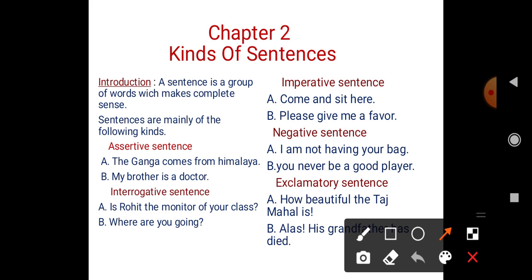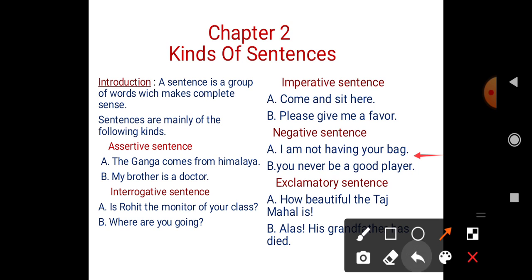Look at the first example: I am not having your bag. I am not having your bag. The word not is making this sentence negative. Look at the next: You never be a good player. The word never is making this sentence negative.